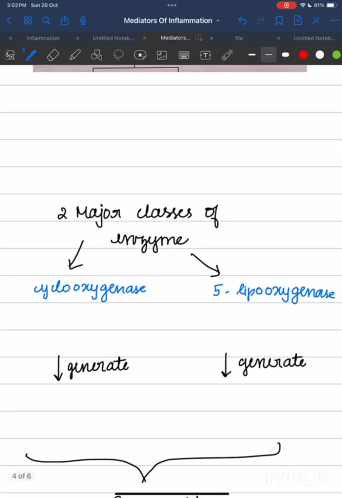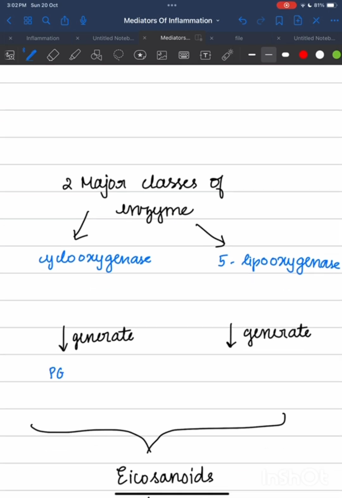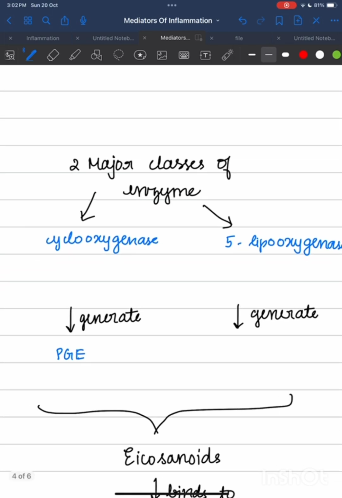Cyclooxygenase helps in the generation of prostaglandin, whereas 5-lipoxygenase helps in the formation of leukotrienes and lipoxin.